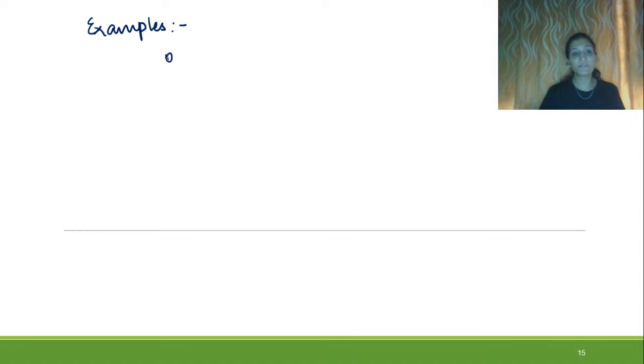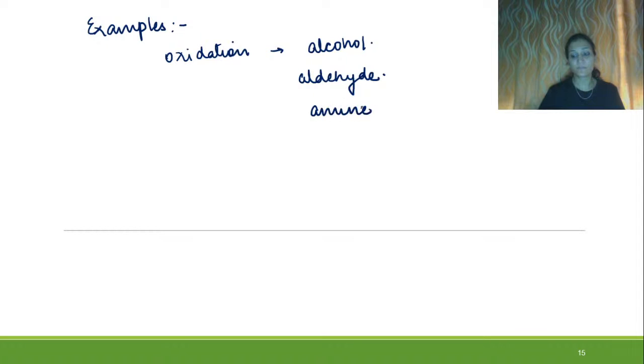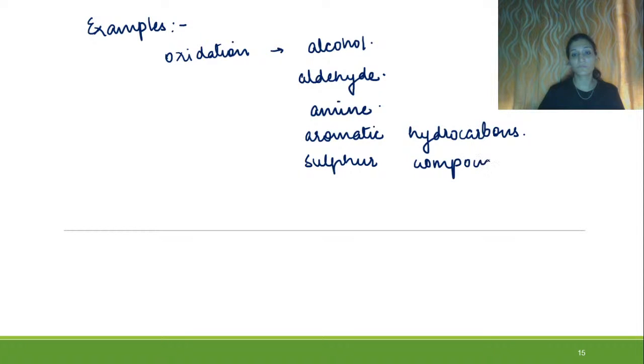Examples of oxidation. So we'll be seeing alcohol, aldehyde, amine, aromatic hydrocarbons, sulfur compounds, and drugs.